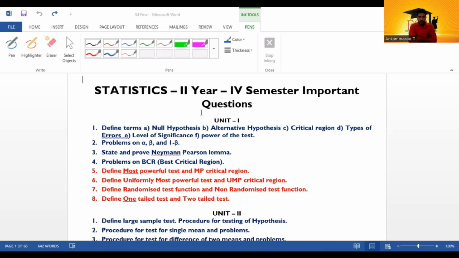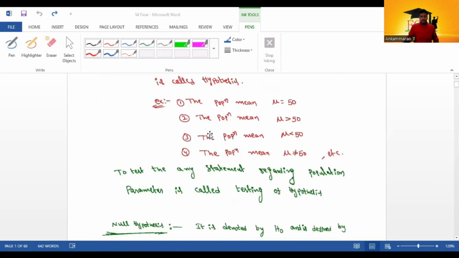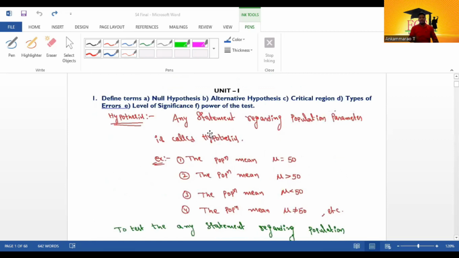And the partially important questions are most powerful test and most powerful critical region, uniformly most powerful test and uniformly most powerful critical region, randomized and non-randomized test function, and 1 and 2 tail tests. Okay, go through the unit 1 material. It is in unit 1. The first question is define the terms null hypothesis, alternative hypothesis, critical region, types of errors, level of significance, power of the test. Okay, learn.